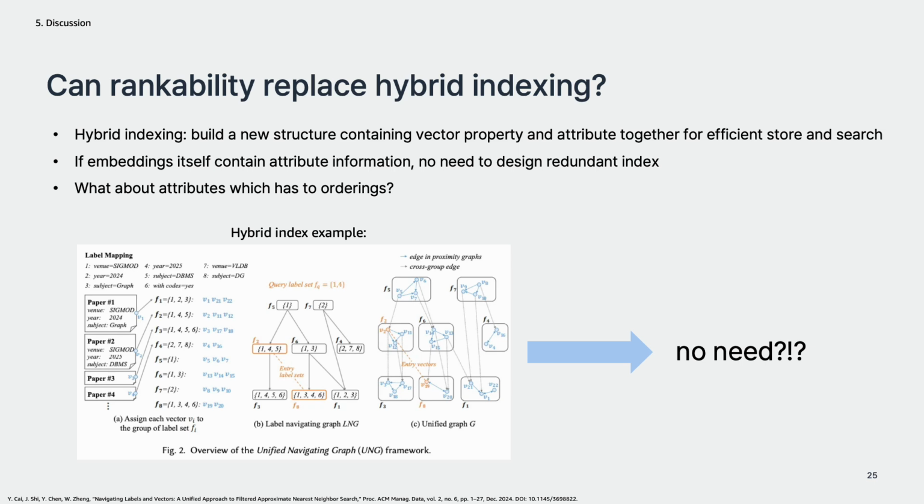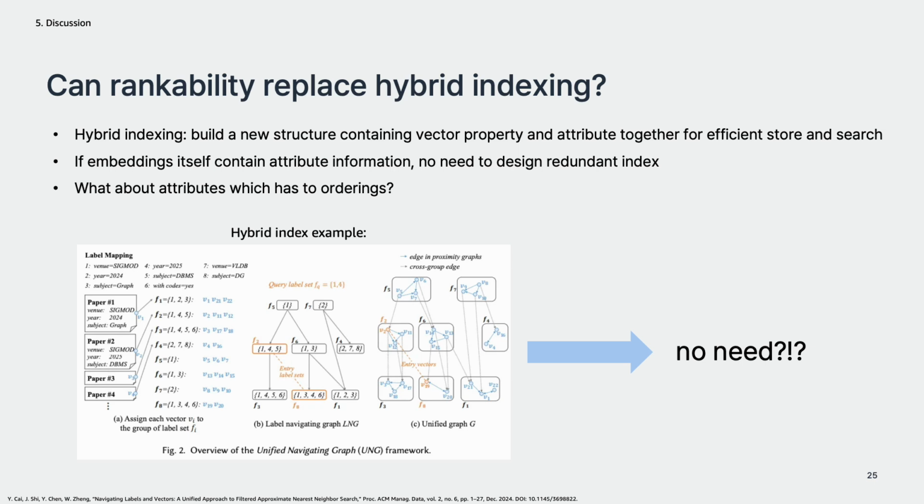The next discussion point will be related to my own research field. Currently, I'm working on hybrid query and indexing, which tries to design new data structures to index and search vector data with attribute filters. But like the paper claimed, if the embedding space itself contains all the attribute information, and somehow we can extract it, then we don't need to design a very complicated and dedicated structure for hybrid indexing, as shown in the figure.